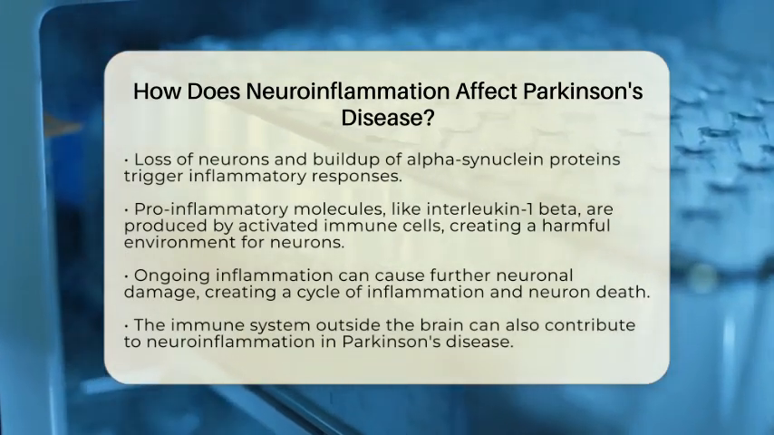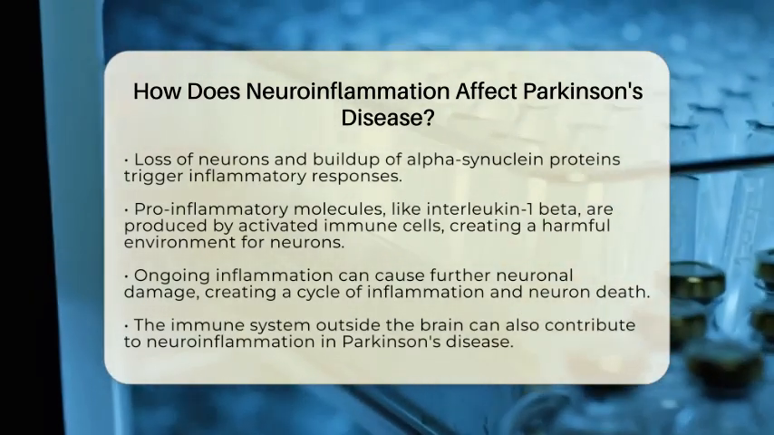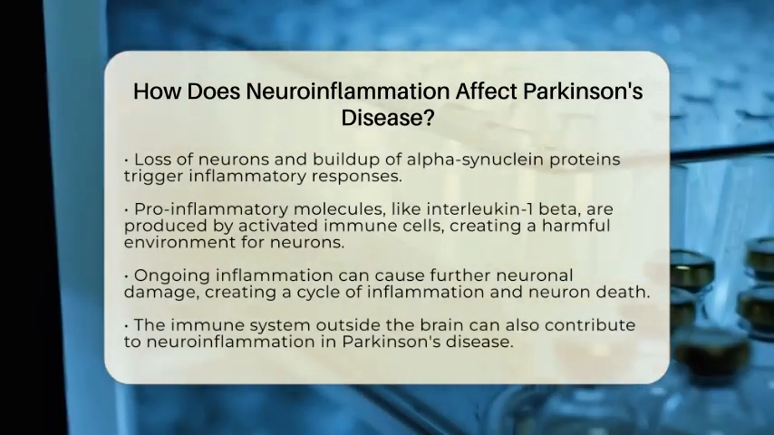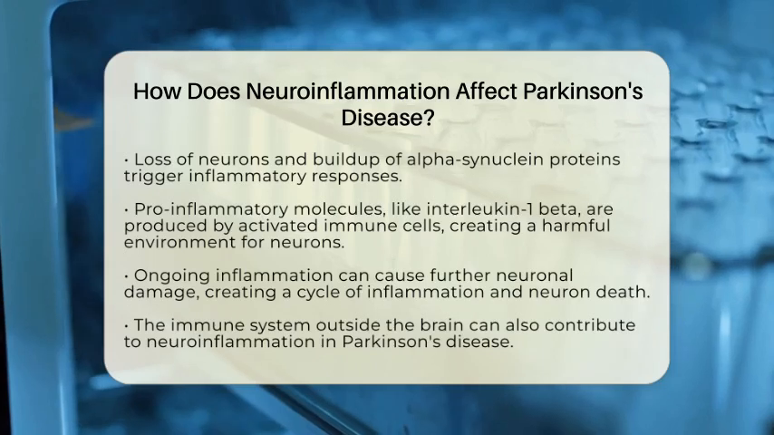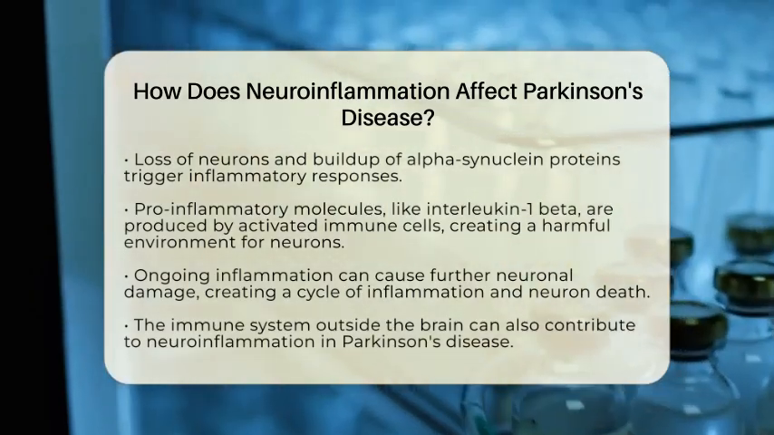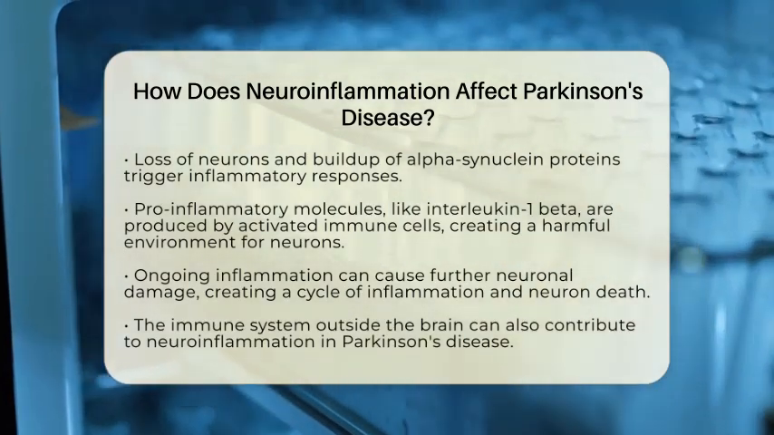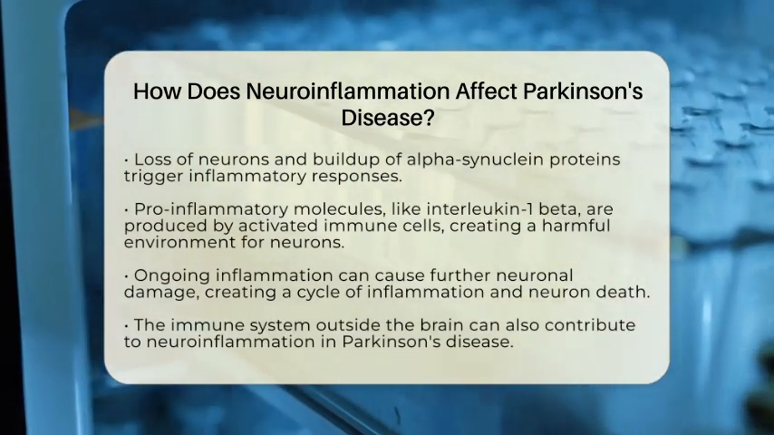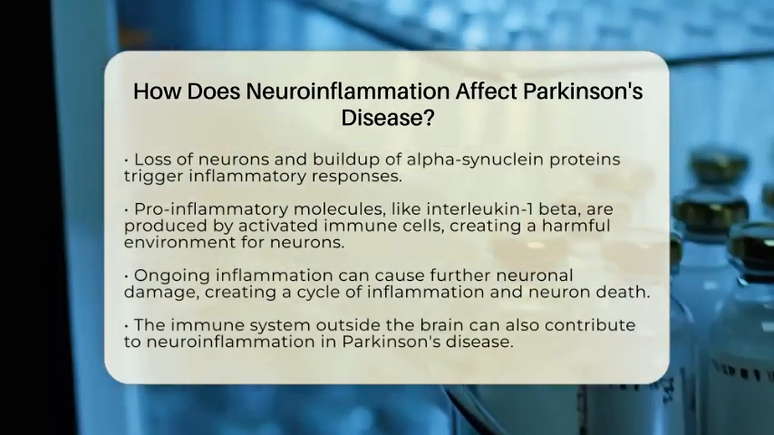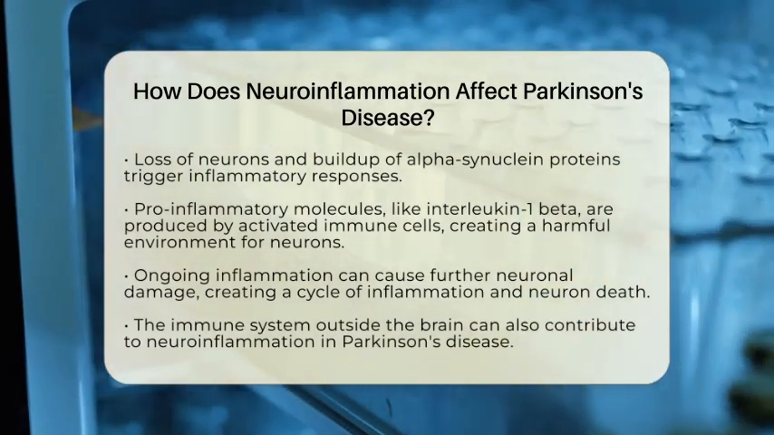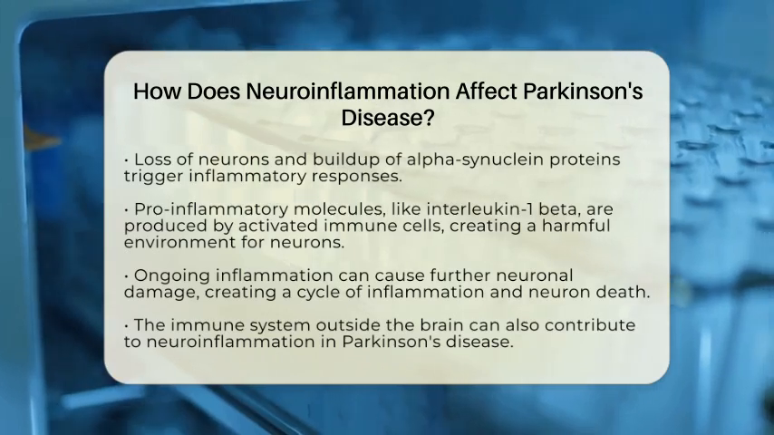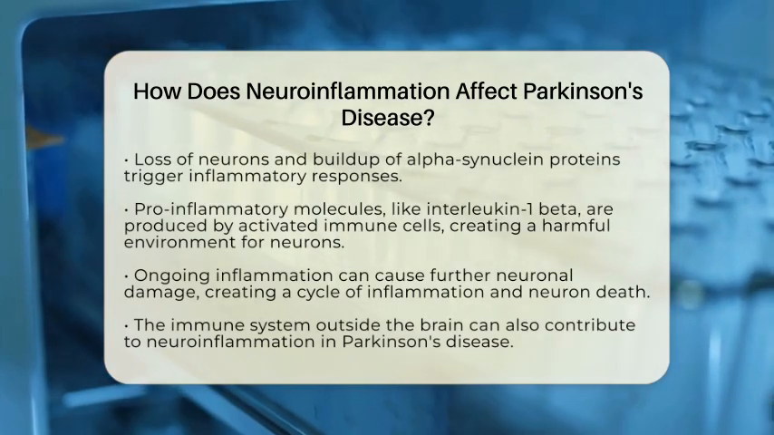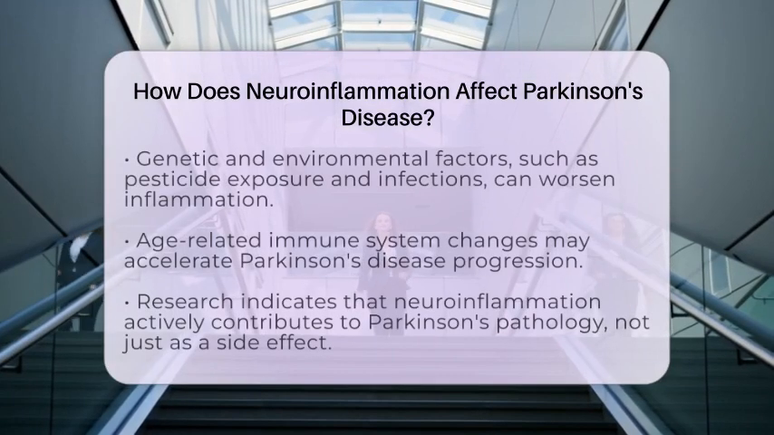Interestingly, it is not just the brain's immune cells that are involved. The immune system from outside the brain can also play a role in neuroinflammation related to Parkinson's disease. Immune cells can enter the brain and increase inflammation, further harming neurons. Factors such as genetics and environmental influences, including exposure to pesticides and infections, can worsen this inflammatory response. These interactions, along with age-related changes in the immune system, create a situation that can accelerate the progression of Parkinson's